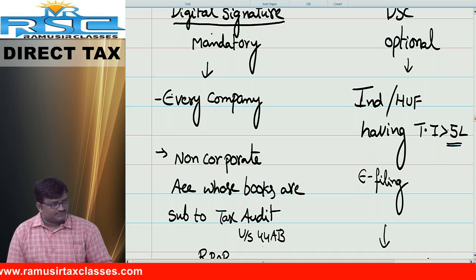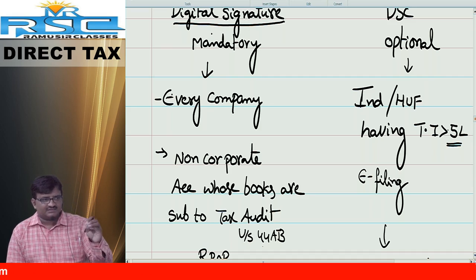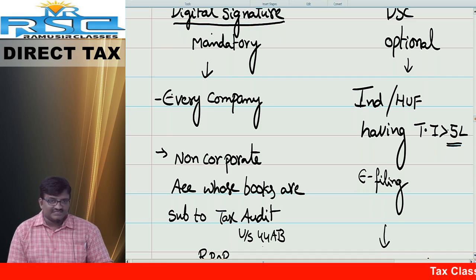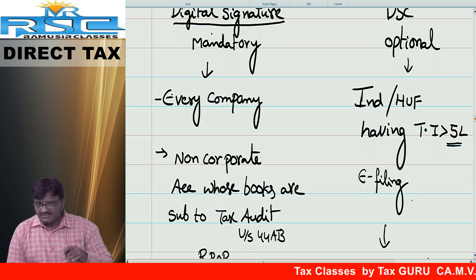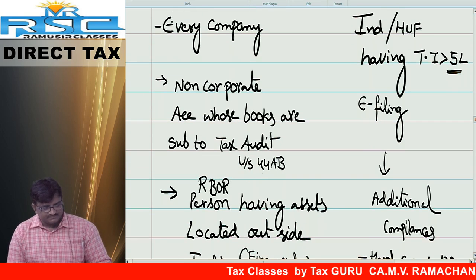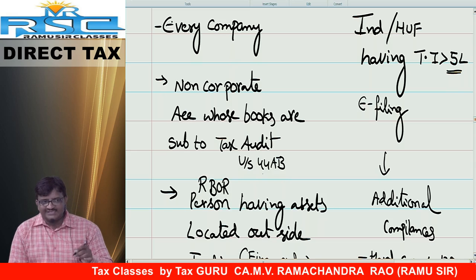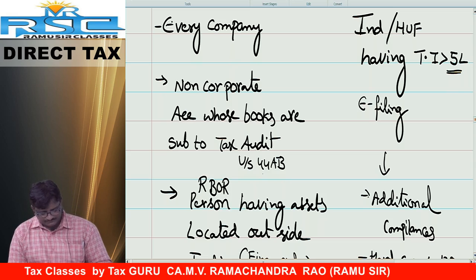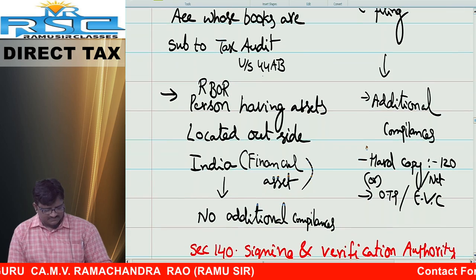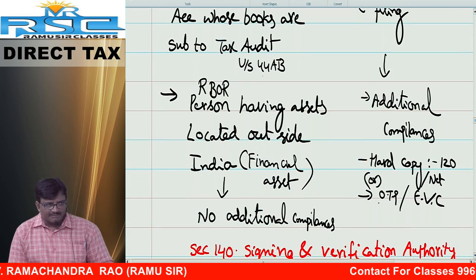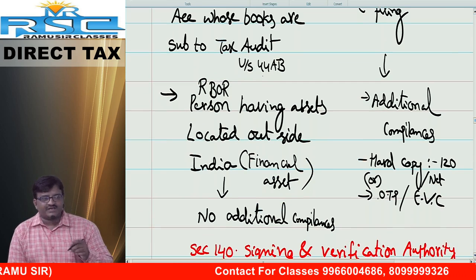That's it. Friends, when there is a digital signature, automatically I can say yes, the data is not manipulated. When a digital signature is not there, maybe some hacking or cracking, certain things may happen. That is the reason there must be additional compliances. Down arrow: if no digital signature is used, then additional compliances are required to be made.